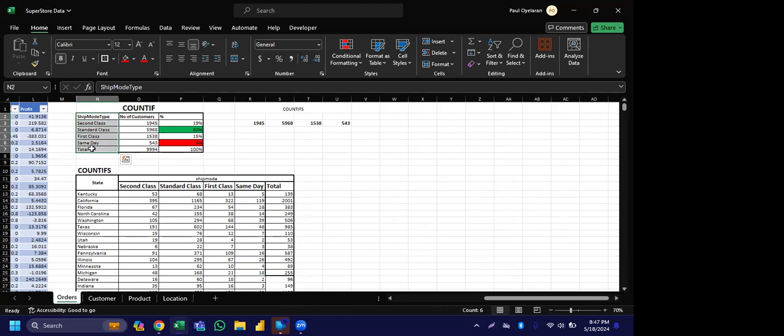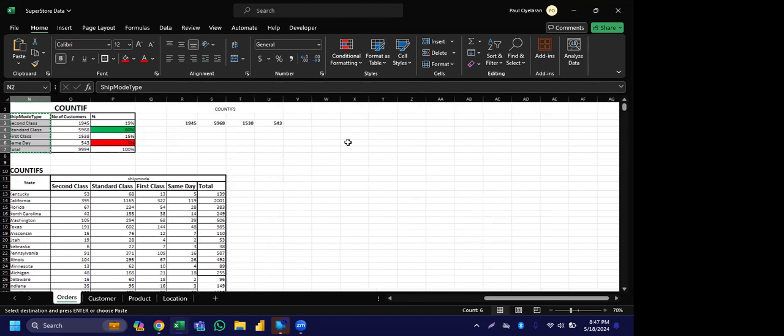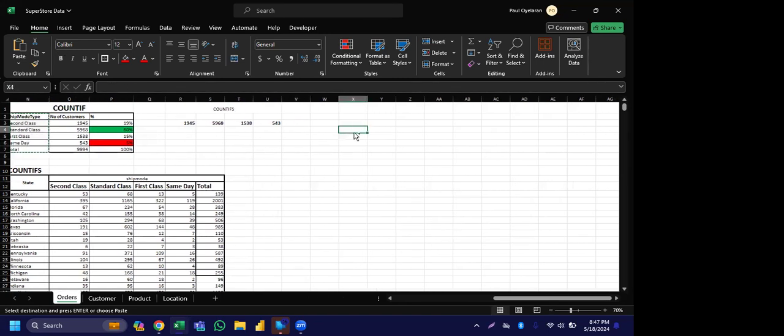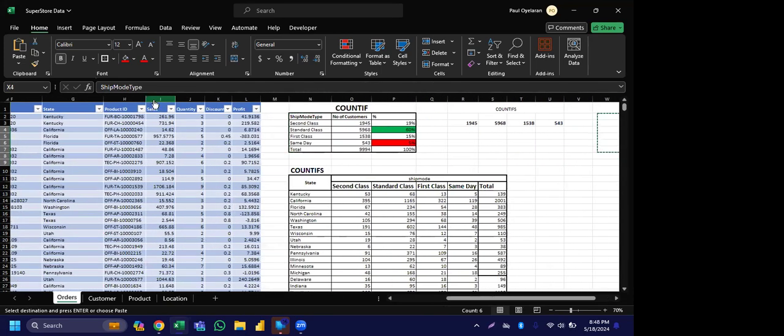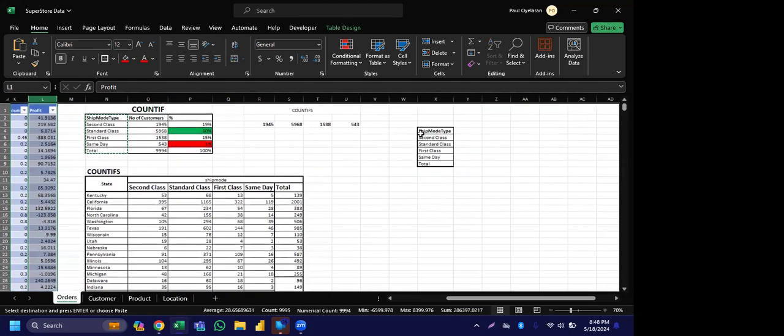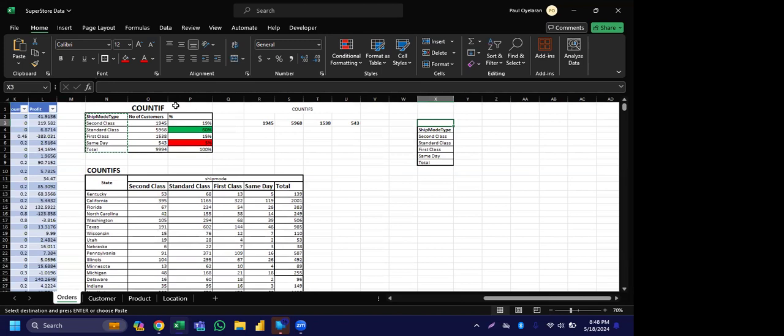So now we want to do Sumif. What I mean by Sumif is what we want to sum. Out of these, is it sales? Which one should we use? Should we use sales, quantity, discount or profit? Let's choose one. What should we sum? Is it customer or sales? I'm waiting for us.